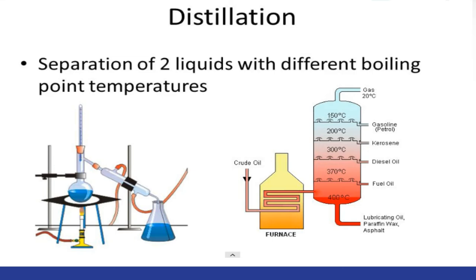Distillation. You can separate liquids by changing their boiling points. So if I have gas and kerosene and diesel oil and fuel oil, if I change the heat of those oils, actual oils or gases, I will be able to separate them because they'll be at different boiling points.